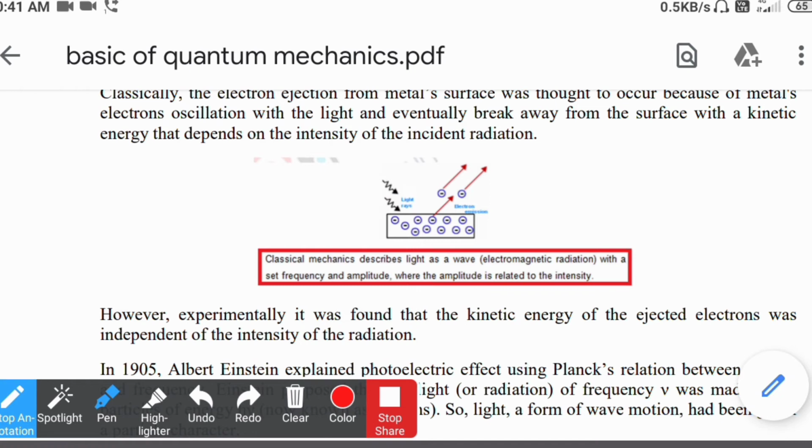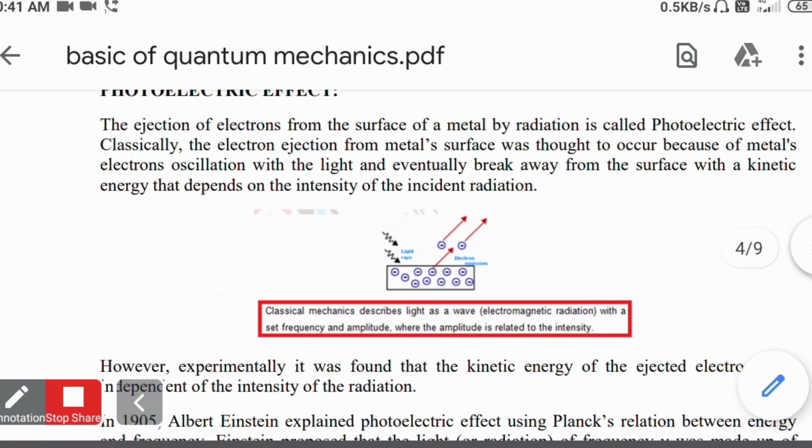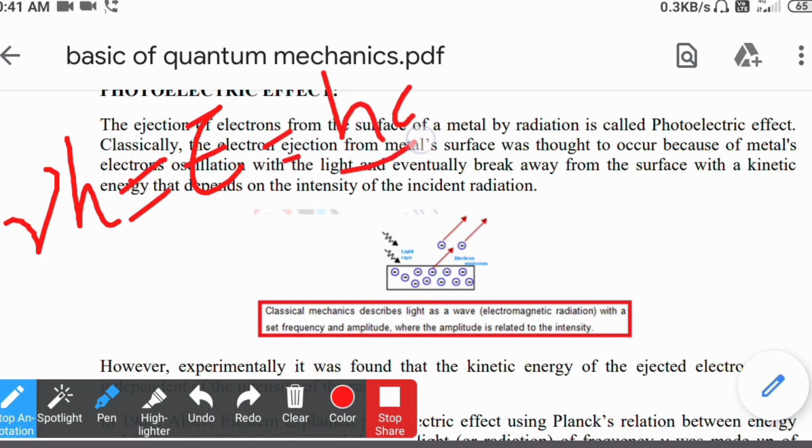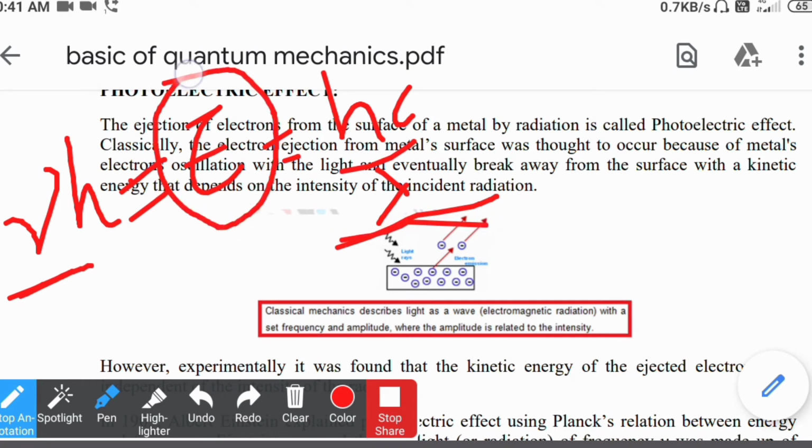To understand this photoelectric effect, first of all we need to understand the difference between energy and frequency. Energy is related to frequency by this formula: h nu is nothing but energy E. By using Planck's law we can say that energy is related to the frequency, or we can also say that it is hc by lambda. So when I say there is a wavelength or frequency, I am indirectly speaking about the energy. And another thing is intensity.